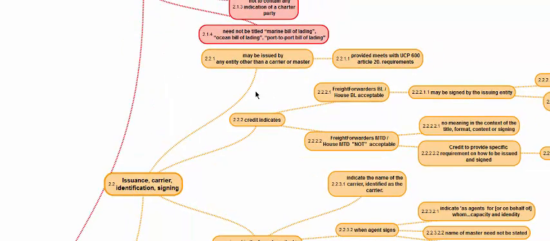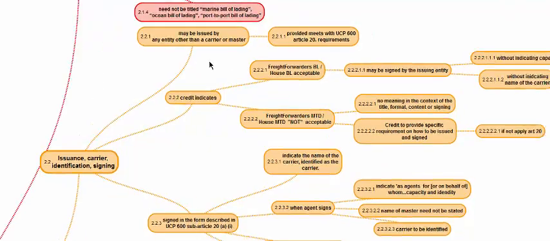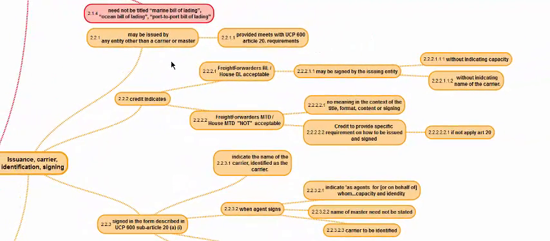Looking at issuance, it may be issued by any entity other than carrier or master. The UCP article straightaway says it has to be issued by carrier or as agents for carrier. ISBP says it can be issued by any party other than carrier or master, provided it is signed as per Article 20, which means it can be issued by agents acting for and on behalf of the carrier or the master. So as long as the carrier is identified and somebody is acting for and on behalf of the carrier, such a bill of lading is acceptable.